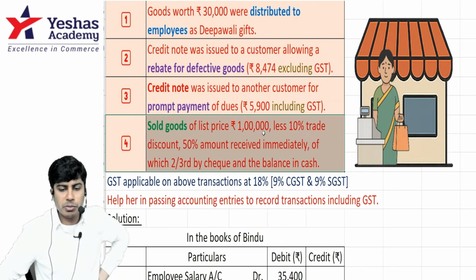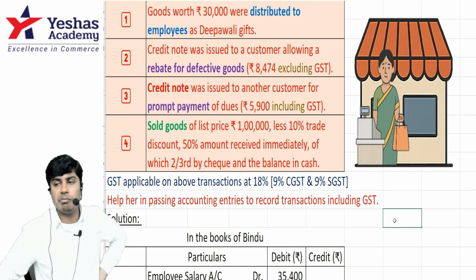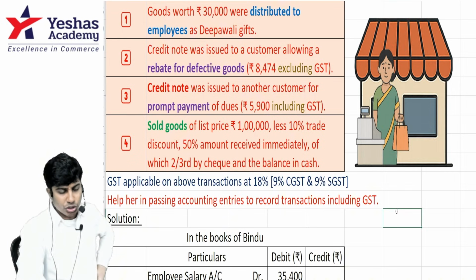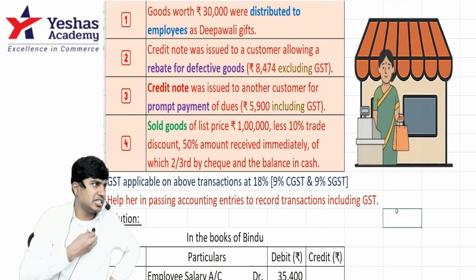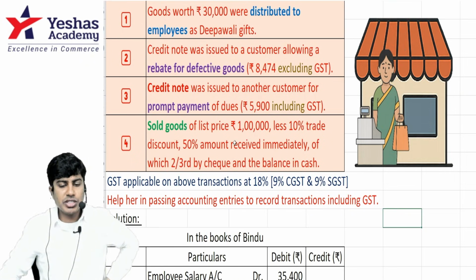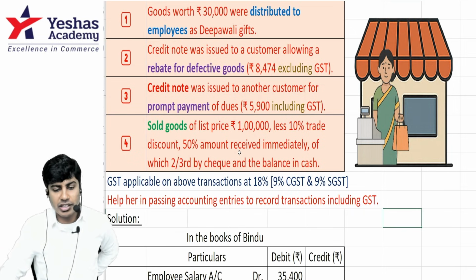Sold goods of list price 1 lakh, less trade discount 10%, and 50% of the amount received immediately, of which two-thirds received by check and balance in cash. A similar question with different numbers was there in the September 25 exam. How much did you sell goods of? List price 1 lakh, trade discount 10%.